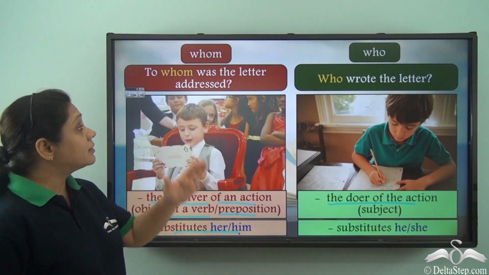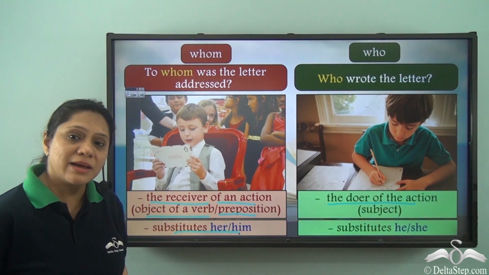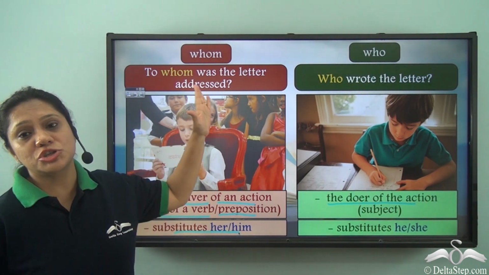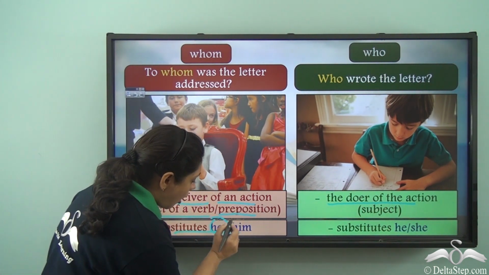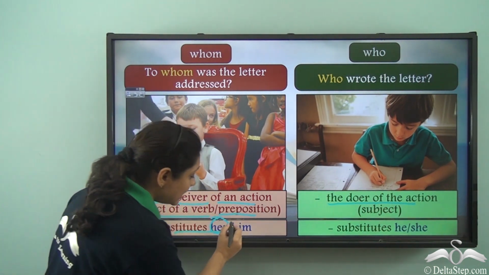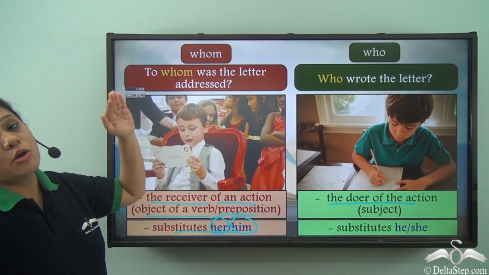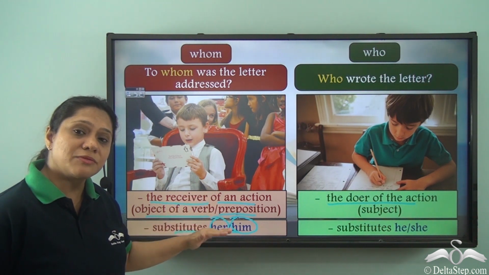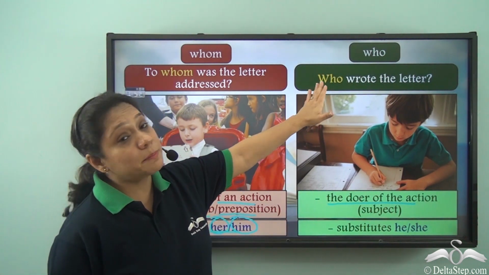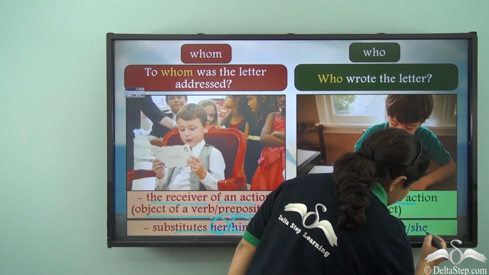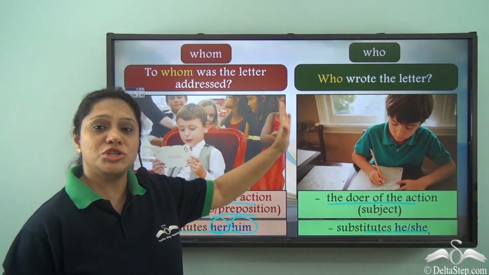So if I say the letter was addressed to her, it makes sense. If I would have said the letter was addressed to she, would it make sense? No. We use her in the object position. Similarly, we use him in the object position. So if we replace whom with him or her, it will make sense. Similarly, if in a sentence we replace who with he or she, it will make sense. We can say he wrote the letter or she wrote the letter.